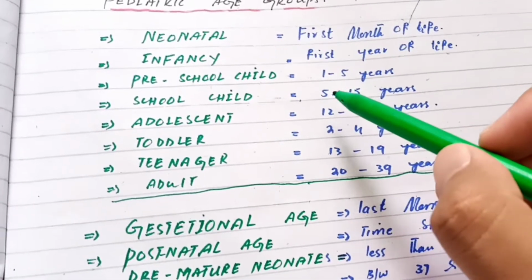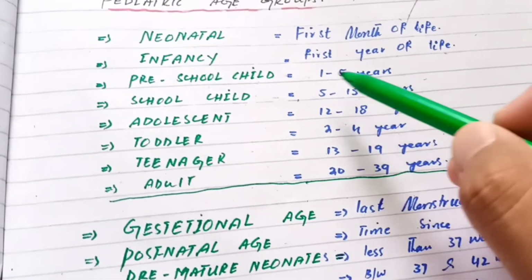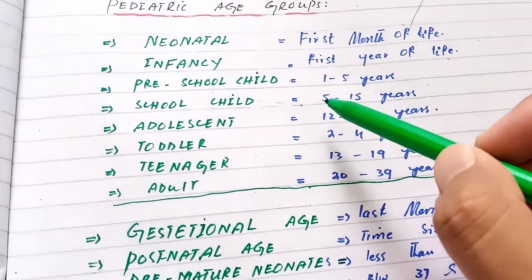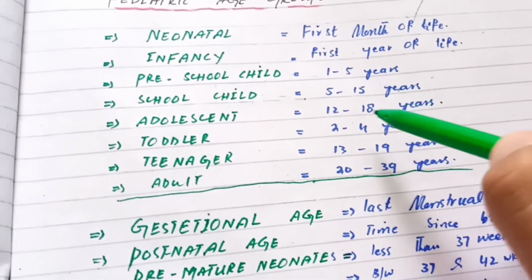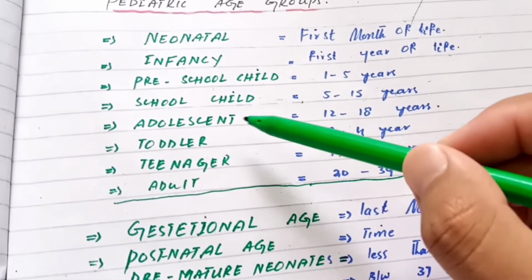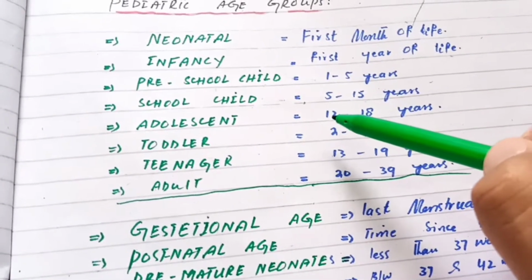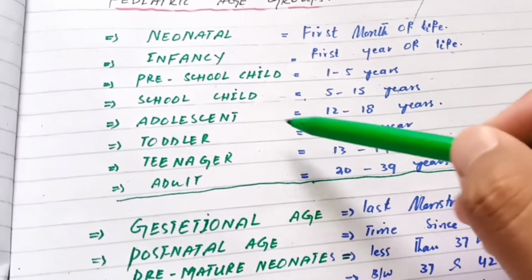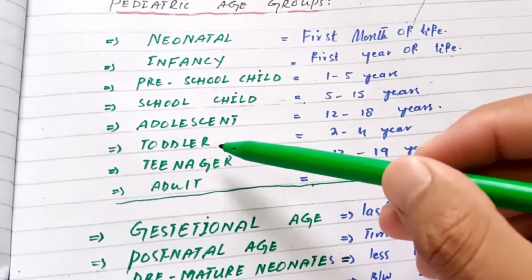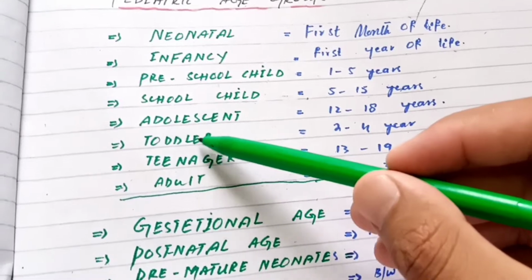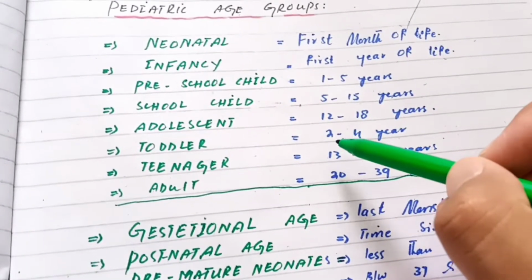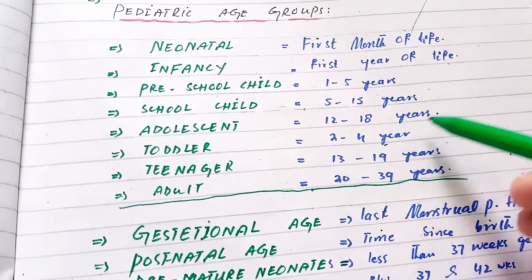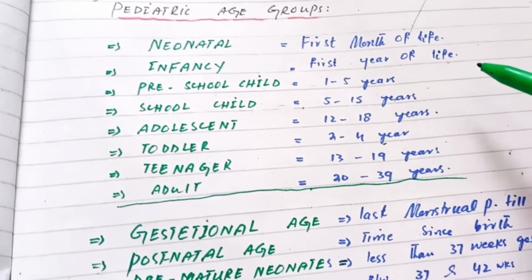And preschool children are those whose age is between 1 and 5 years. And school children are those whose age is between 5 and 15 years. And adolescents are those whose age is between 12 and 18 years. And here you can see there is another terminology which is called a toddler. And those babies whose age is between 2 and 4 years are considered toddlers.